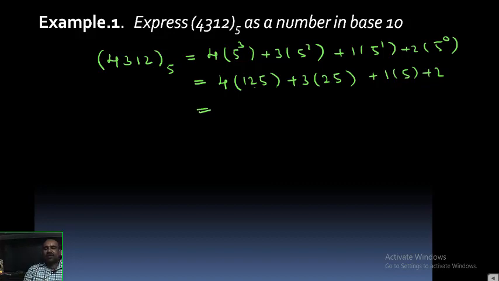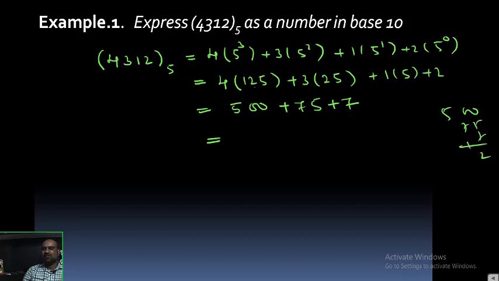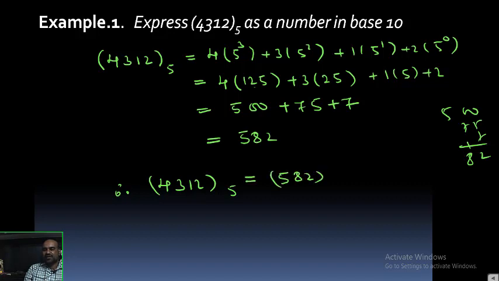So 125 fours are 500, plus 75, plus 7. 500 plus 75 plus 7 is 582. So what is my final conclusion? 4, 3, 1, 2 base 5 is equal to 582 base 10.